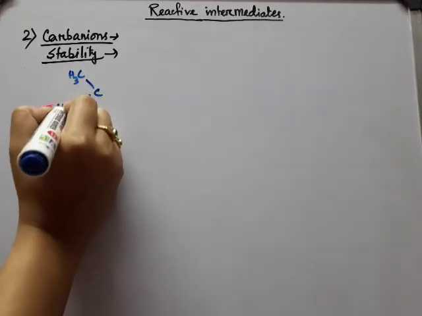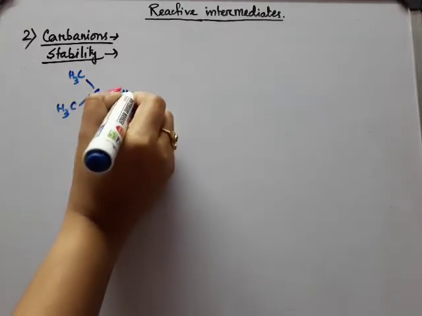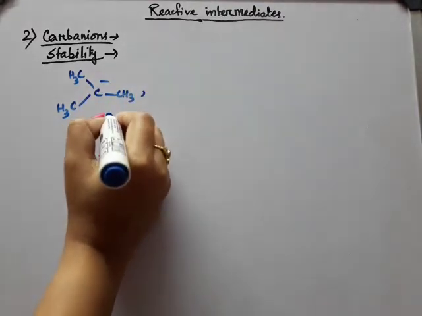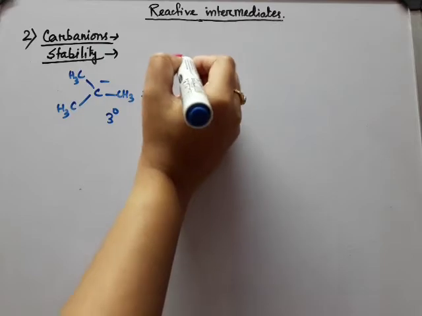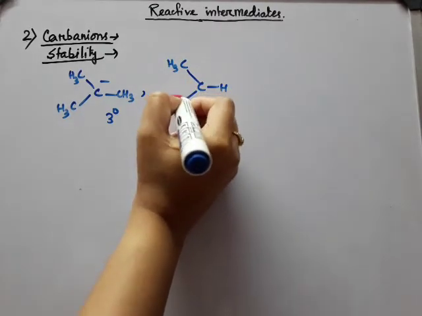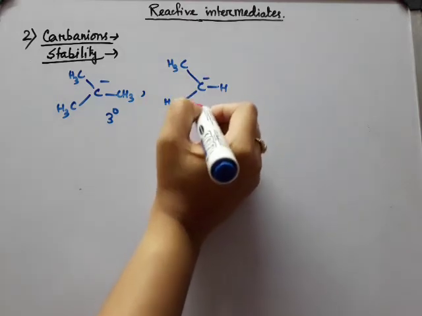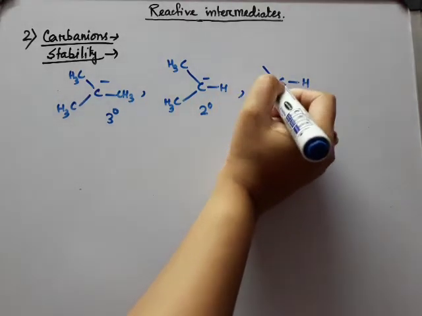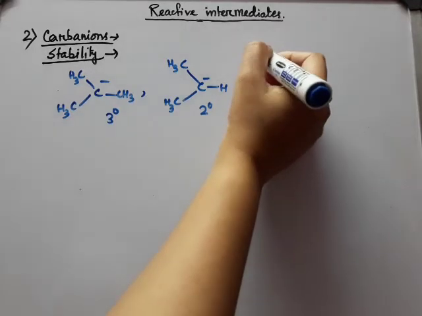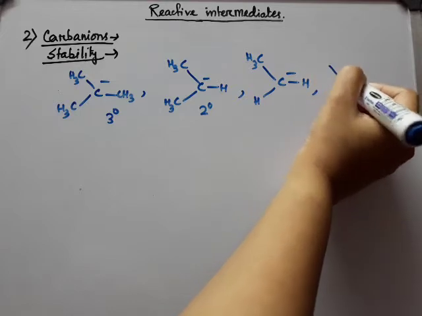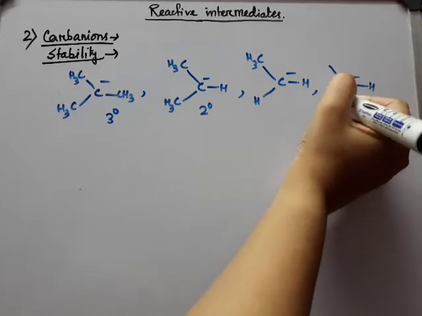Suppose this one is tertiary butyl carbanion, this is 3 degree, okay, and this is 2 degree carbanion, and 1 degree carbanion is this one, ethyl carbanion, and next is methyl carbanion.